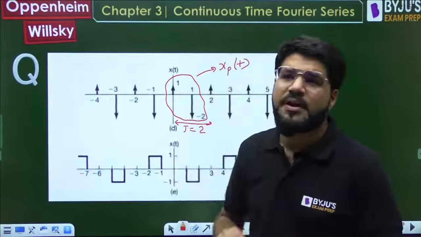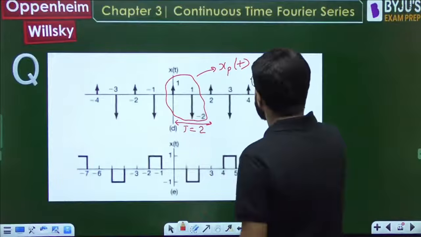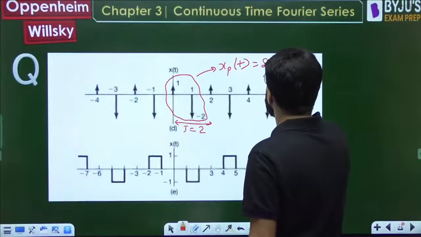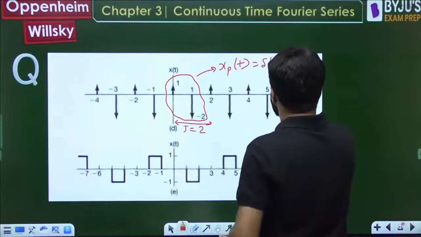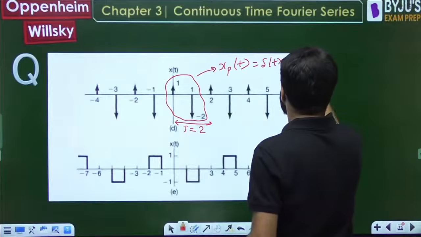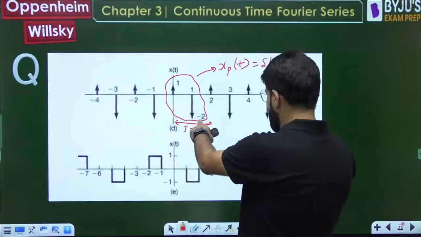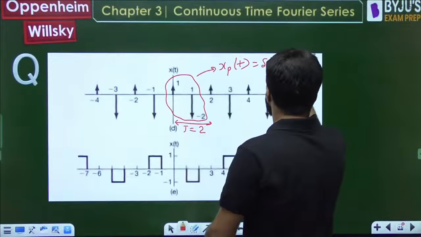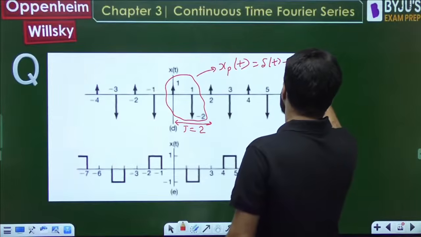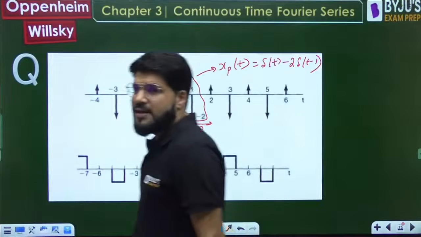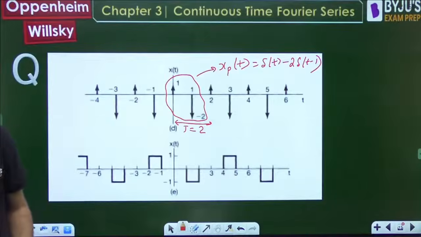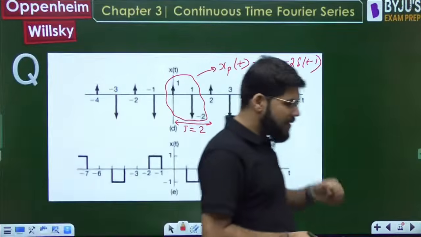Xpt means one time period of the signal, and within one time period xpt is delta t minus 2 delta t minus 1. Its amplitude is 2, its area is 2, so minus 2 delta t minus 1.